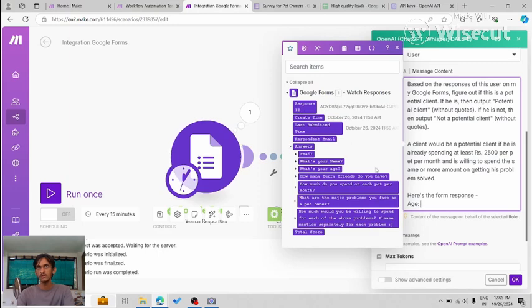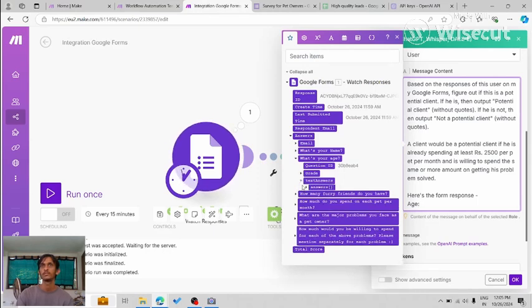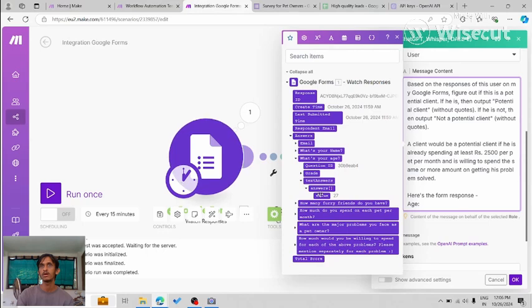So here you have to put this. This is a very crucial concept to know. We cannot just hard code values like 27, because we have to dynamically take the data that we received from the Google Form. So when you click here, this frame shows up, and here you have to go down to the text answers, and you have to select the value.